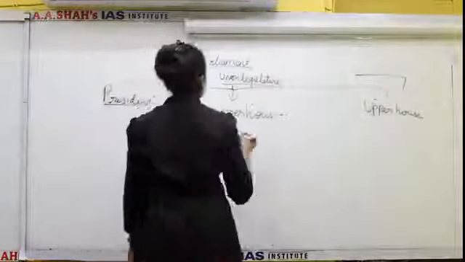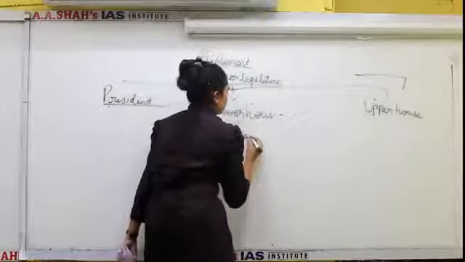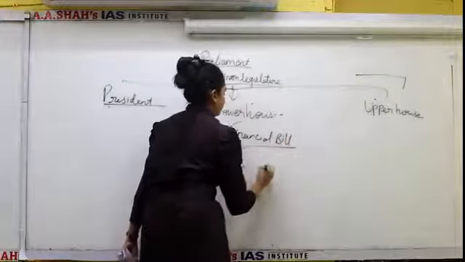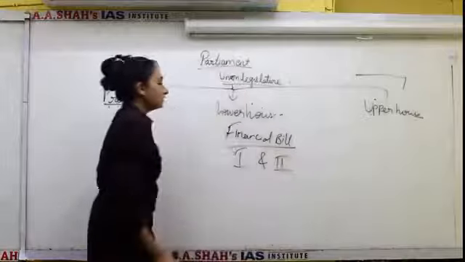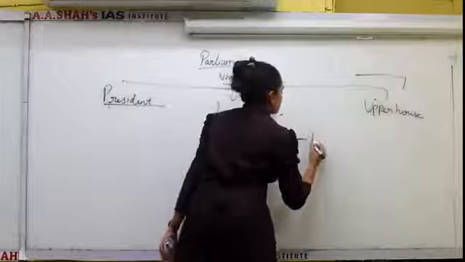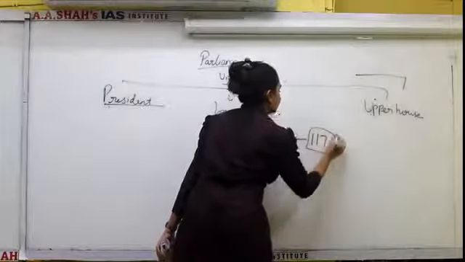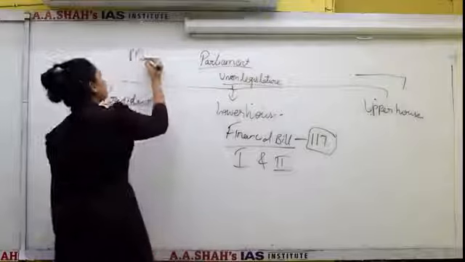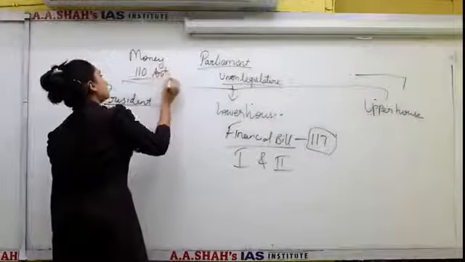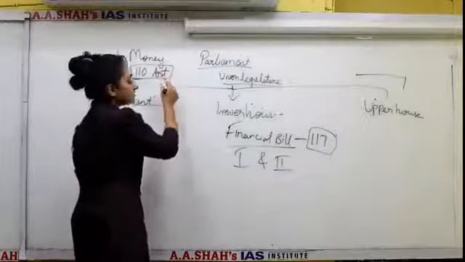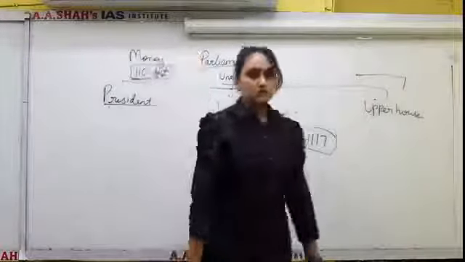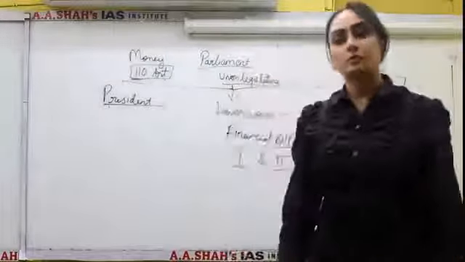Now the third type of bill is the financial bill. Financial bill, first and second. Now, financial bills are those which are mentioned in the Constitution under Article 117, and money bills are those which specifically deal with matters under Article 110. So this is the difference between financial bill and money bill. All money bills are financial bills, but all financial bills are not money bills.